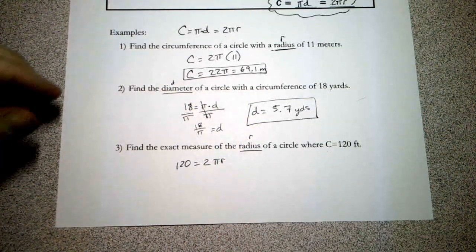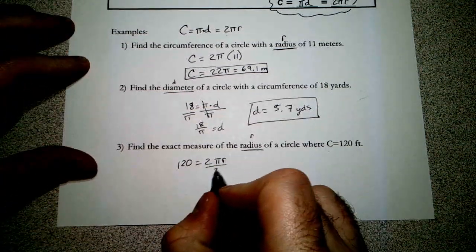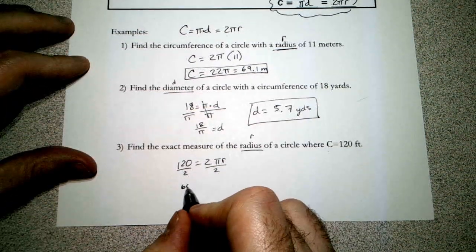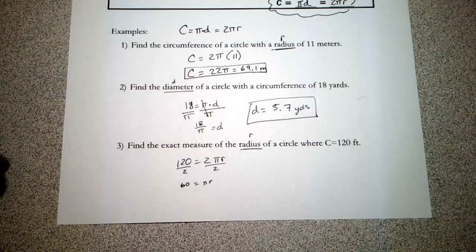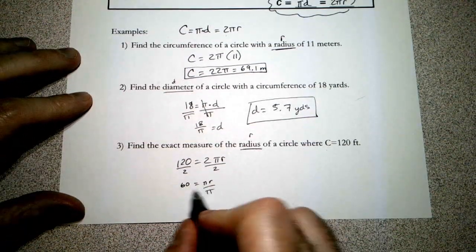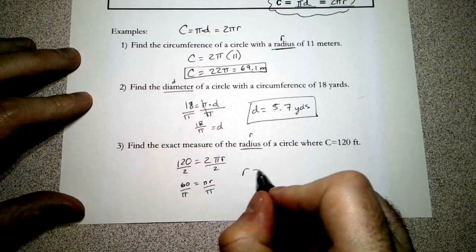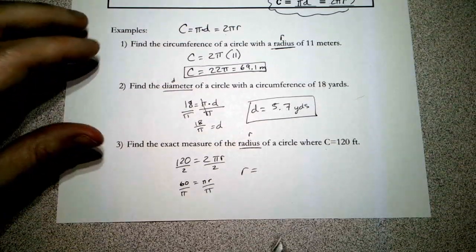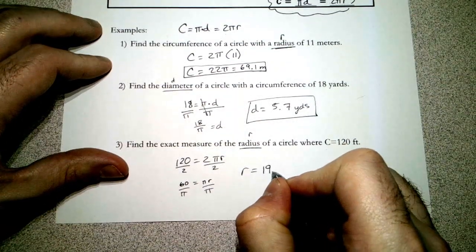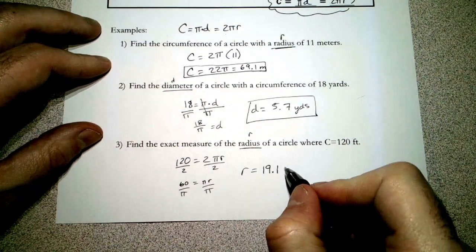Step 1, you can divide by 2 on both sides. We get 60 equals pi r. Then to get r alone, we need to only divide by pi. So divide by pi on both sides, and we get r equals 60 divided by pi. 3.14 is what we're going to use, and we get 19.1. That would be feet.